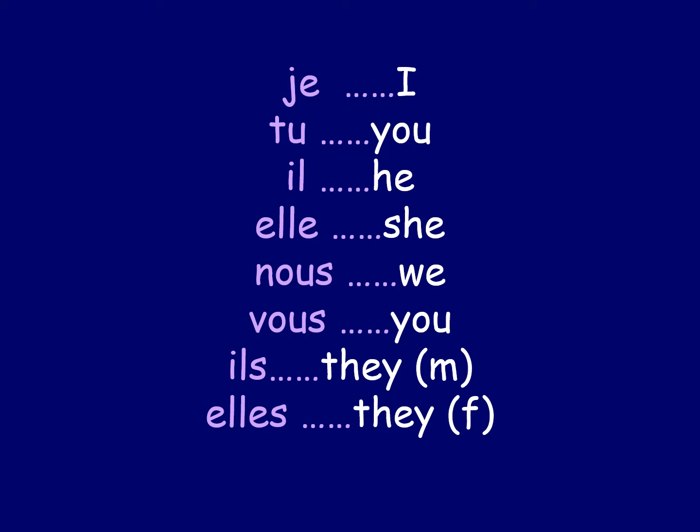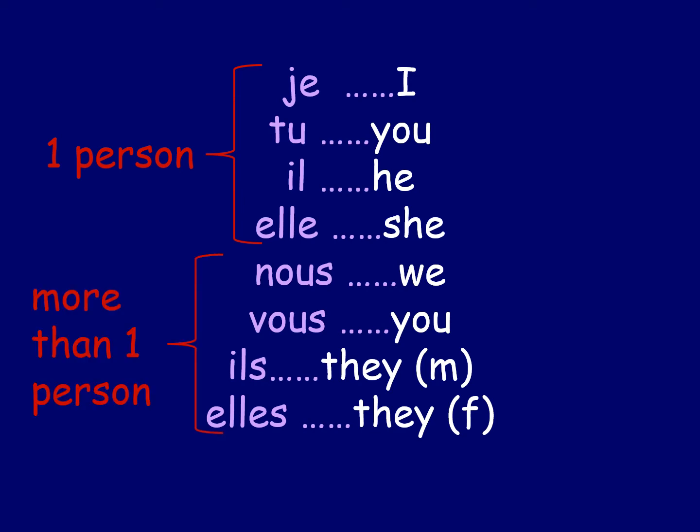And again, we need to try and remember this order. The first four are all one person. So je, tu, il, elle are all one person. That's why they go together up near the top. And the bottom four, nous, vous, ils, and elles, are more than one person, a group of people, and that's why they go together at the bottom. You need to remember that order.